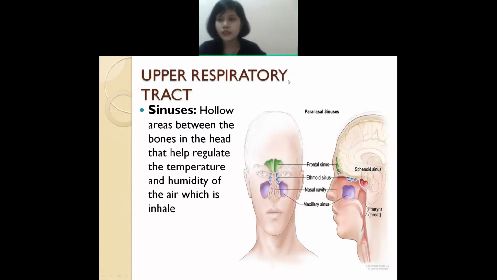Whenever you breathe in, they will help in maintaining the temperature, so that it will maintain the balance of the air that you breathe.